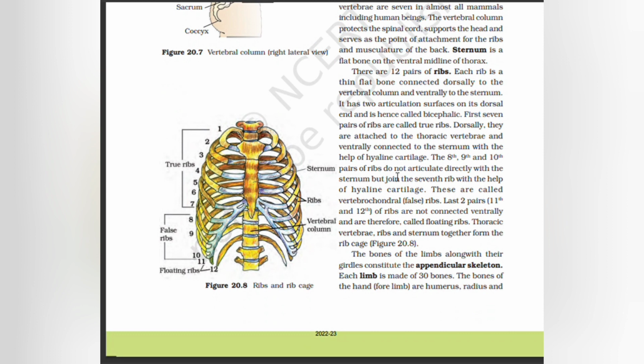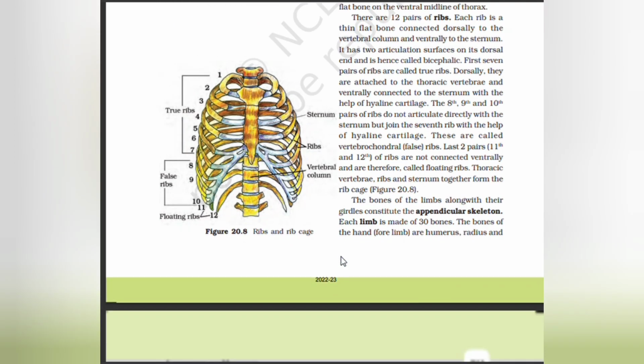The 8th, 9th, and 10th pairs of ribs do not articulate directly with the sternum but join the 7th rib with the help of hyaline cartilage. These are called vertebrochondral ribs. The last 2 pairs of ribs are not connected ventrally and are therefore called floating ribs. Thoracic vertebra, ribs and sternum together form the rib cage. The bones of the limbs along with the girdles constitute the appendicular skeleton.